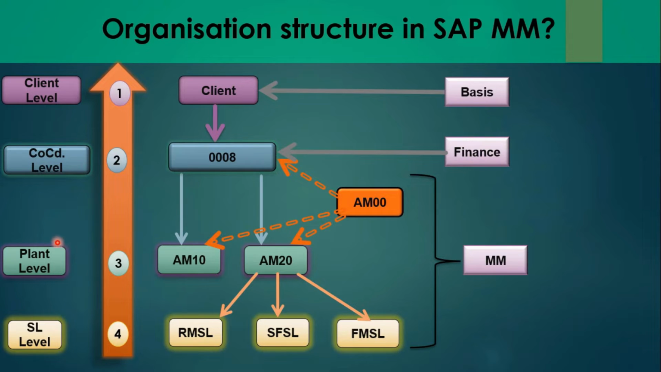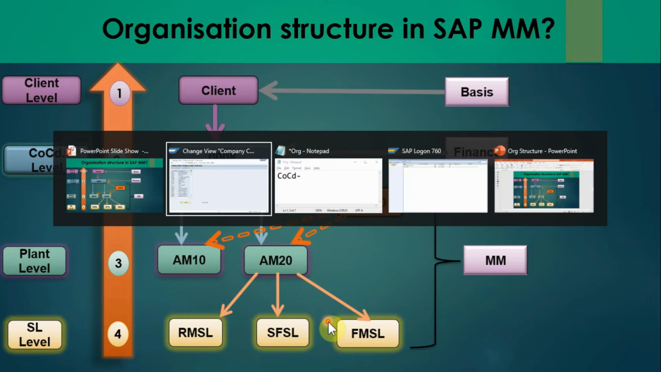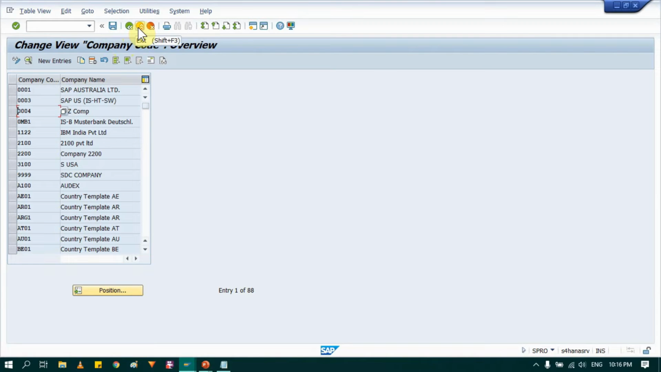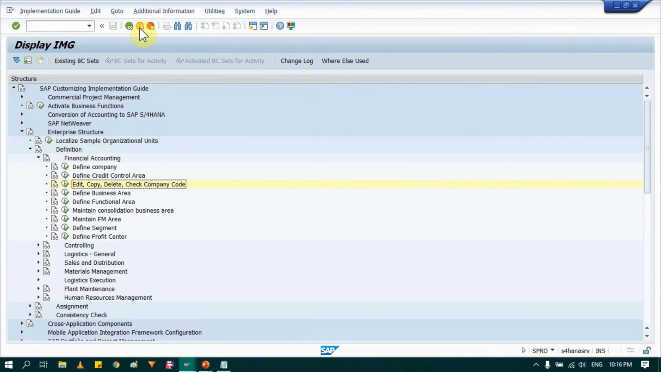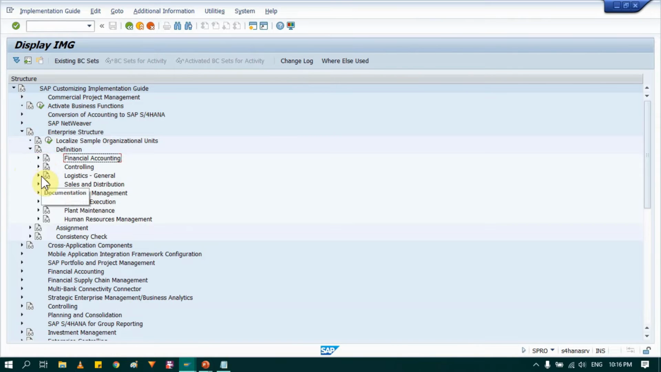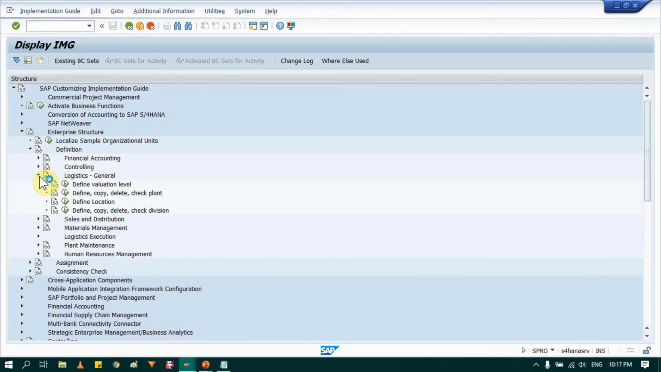Now we will see the second item, that is plant. So how to maintain a plant. I'm going to maintain two plants, that is AM10 and AM20. So let's see. Again, go back, or maybe you can go completely back. In definitions, now we are done with financial accounting. So just minimize it. Now go into logistics general. You can go again from the start: run SPRO, then in enterprise structure, in definitions, go to logistics general.